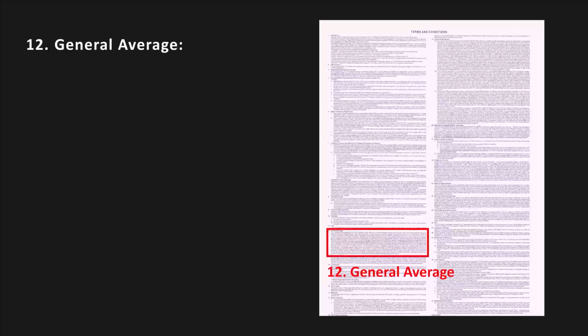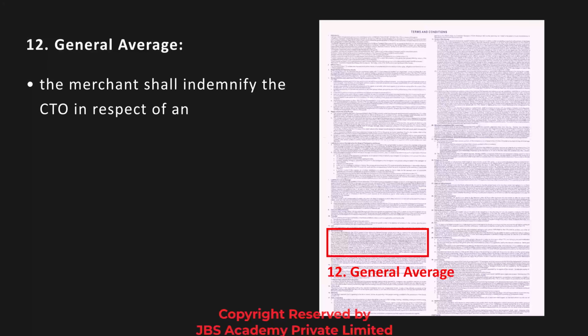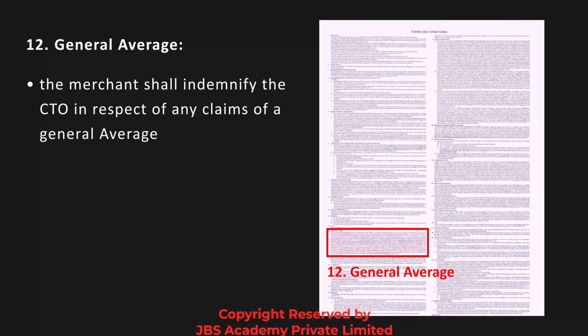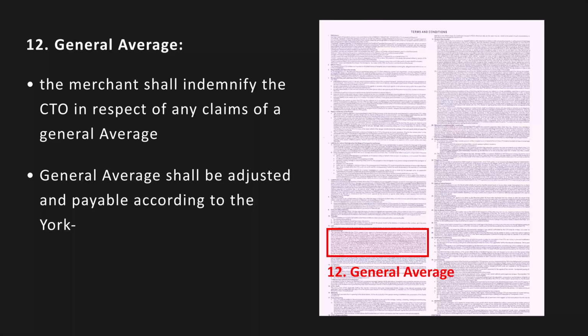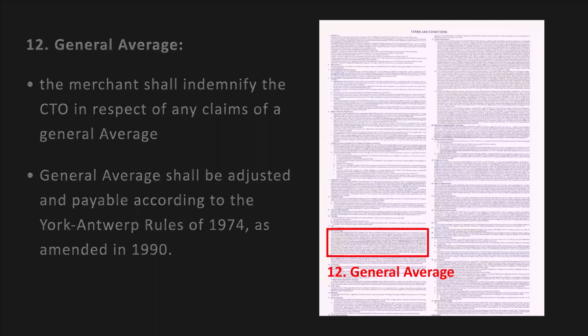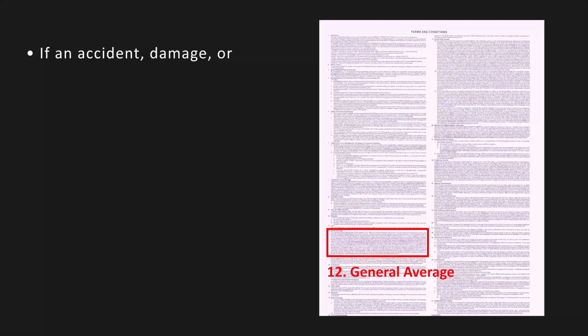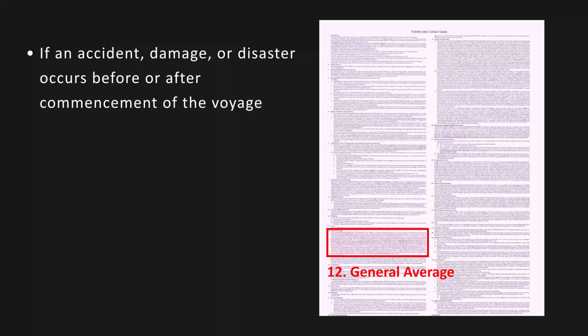General average. The merchant shall indemnify the CTO in respect of any claims of a general average. General average shall be adjusted and payable according to the York-Antwerp Rules of 1974 as amended in 1990. If an accident, damage, or disaster occurs before or after commencement of the voyage, the CTO is not responsible by statute.